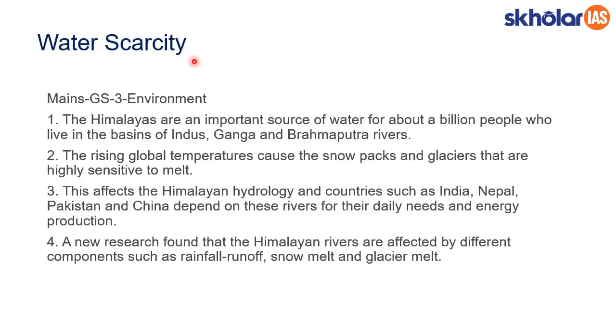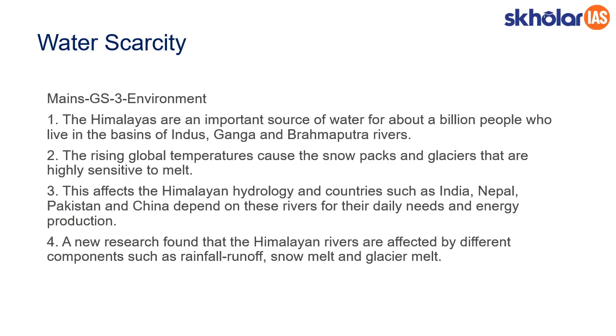The third issue is with respect to water security, and this particular topic is important in Mains GS3 environment part. The Himalayas are an important source of water for a billion people who live in the basins of the Indus, Ganga, and Brahmaputra rivers. The rising temperatures can cause snowpacks or glaciers that are highly sensitive to melt, and because of this melting, it is a very big ecological problem that we are facing. This affects the ecological hydrology of the Himalayan mountains, and also affects countries like India, Nepal, Pakistan, China, who are depending on these rivers for daily needs and energy production.